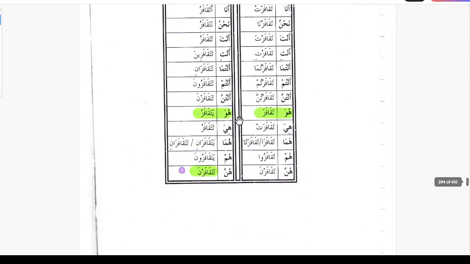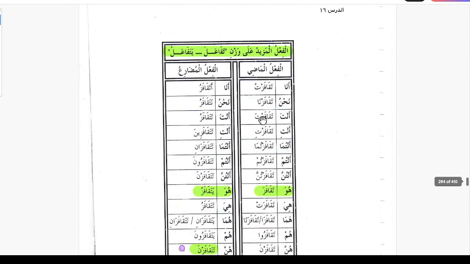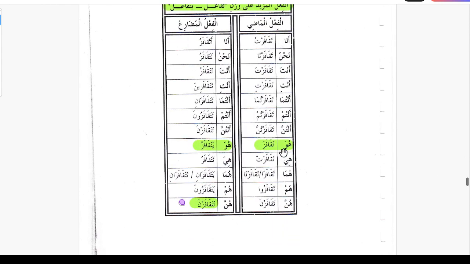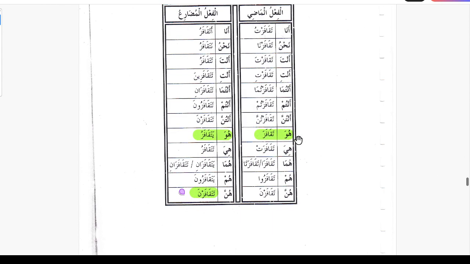So here we have the conjugation takafaza yatakafazu, that we had in this example, takafaza yatakafazu, to hop or jump. So here we have the conjugation of this verb. Again I'm gonna do starting from the third person masculine, then feminine, then second person masculine feminine, and the first person. So the third person masculine, huwa takafaza, huma takafaza, hum takafazu, hiya takafazat, huma takafazata, hunna takafazna.